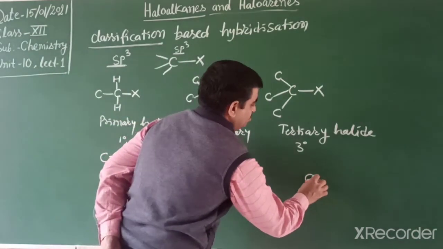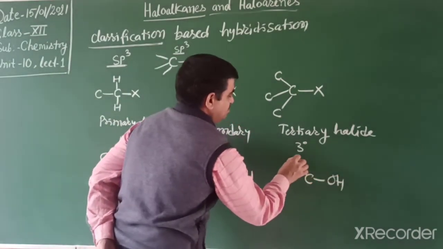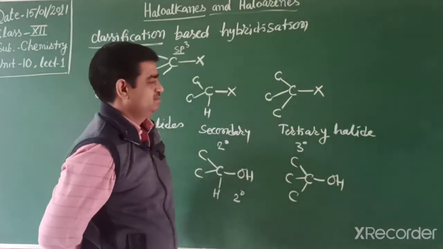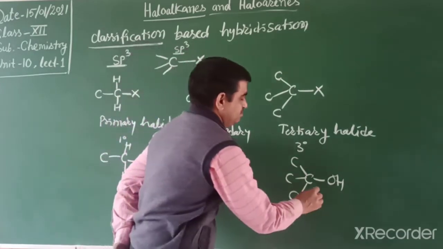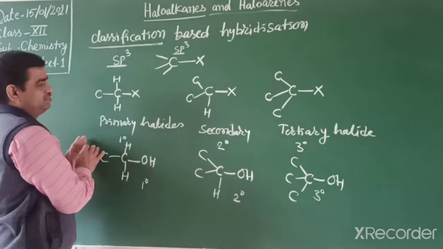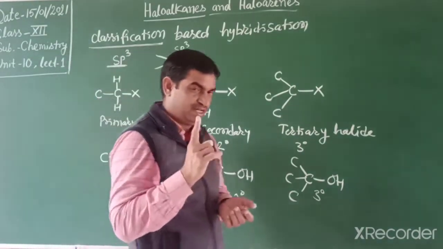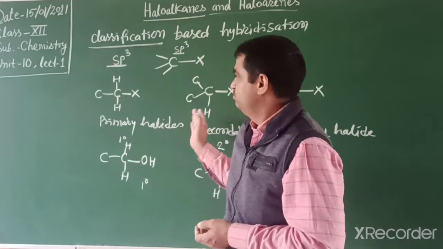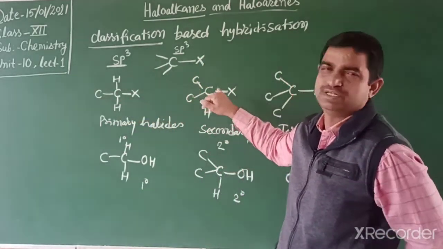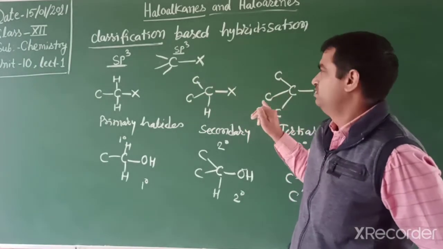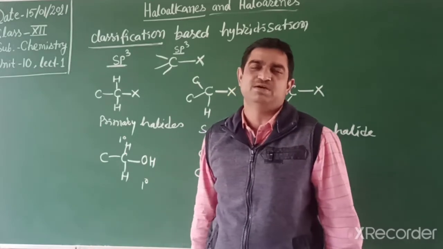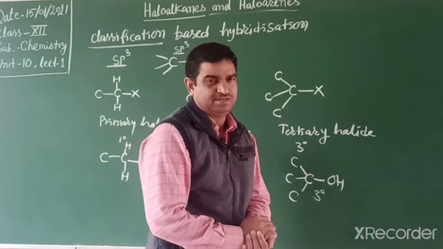If OH is attached to a carbon attached to at least 3 carbons, that is a 3 degree or tertiary alcohol. So if a halogen atom is attached to a carbon attached to 1 carbon, primary; directly attached to 2, secondary; directly attached to 3, tertiary. Similarly, alcohols we can classify as primary, secondary or tertiary.